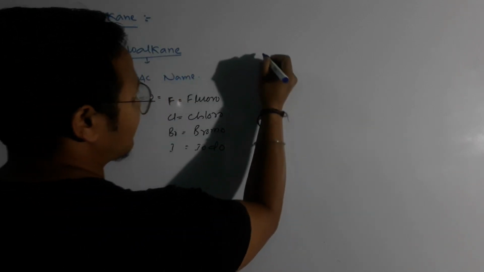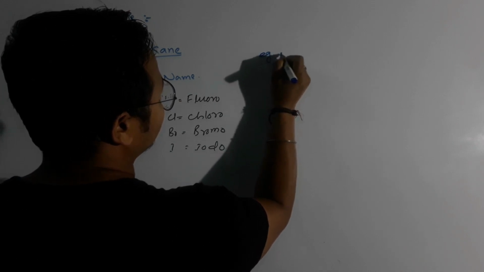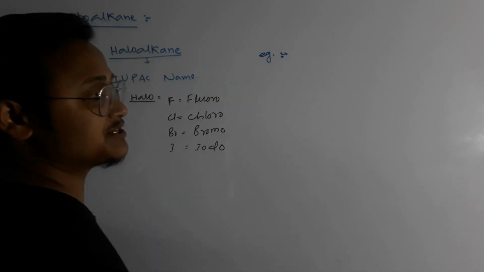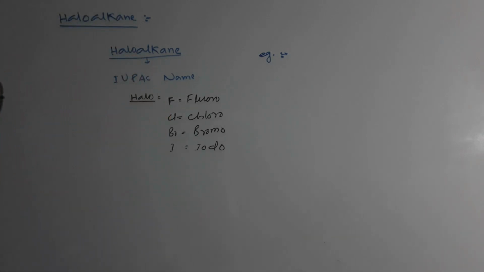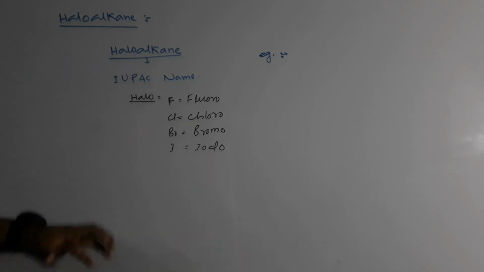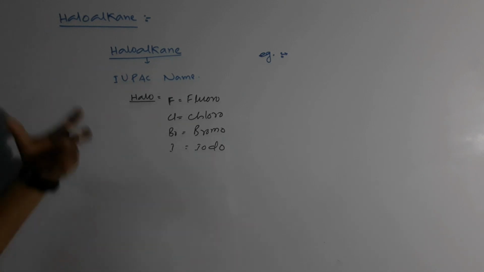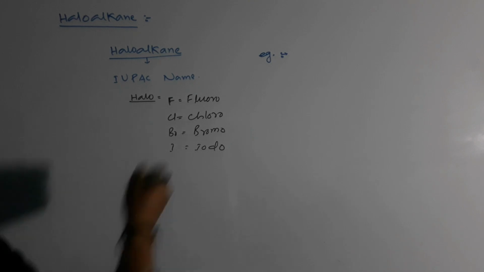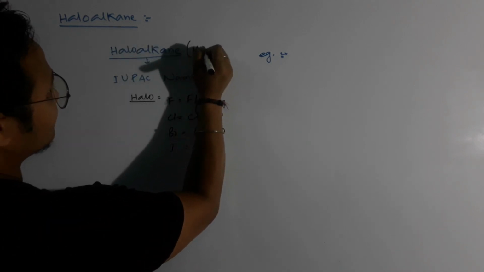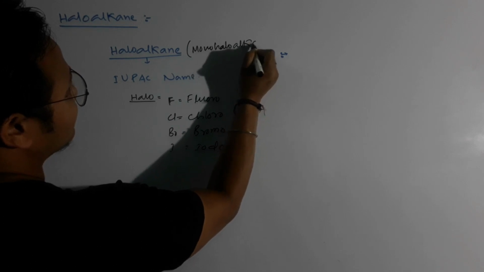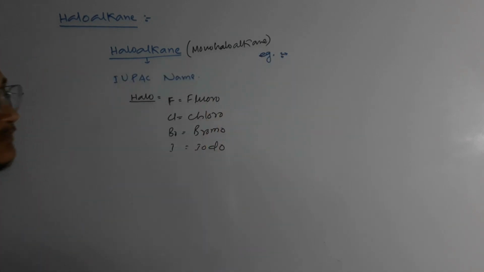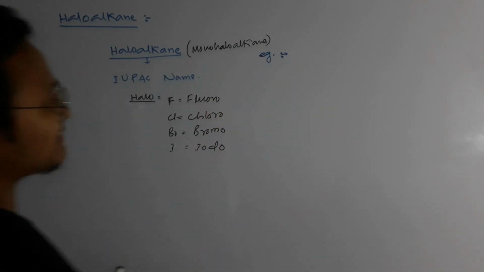As we have gone through the nomenclature process in our first year syllabus, I think you are familiar with this. So here we will mainly focus on the monohaloalkane. Clear? So let's have an example.